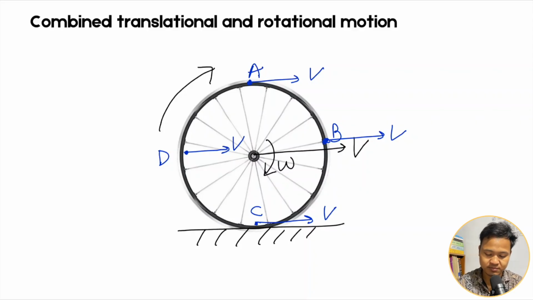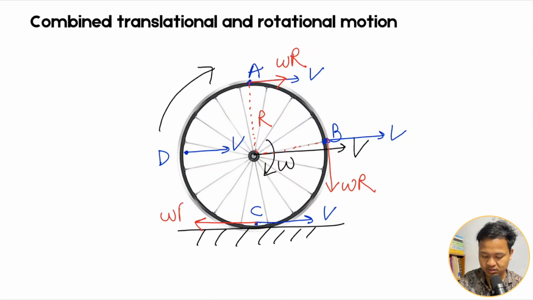Now the second is rotational. So every point will rotate about the center. Each point rotates with some radius, say radius r, and the velocity is omega into r along the tangent. At point B, it is omega r along the tangent. So this is omega into r. Similarly at point C, omega r; the velocity is clockwise, so at C it is along this side, omega into r. Similarly at D, omega into r is upwards.